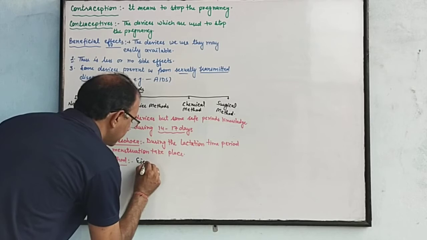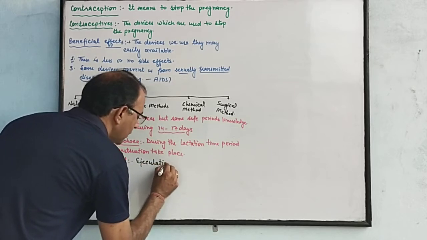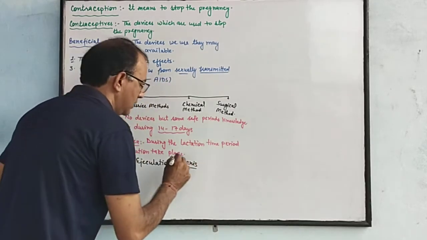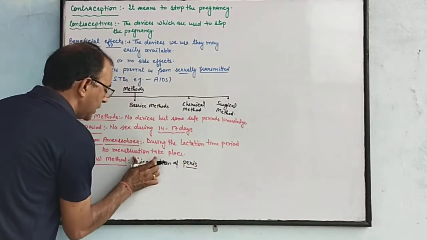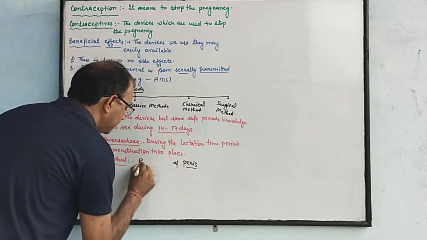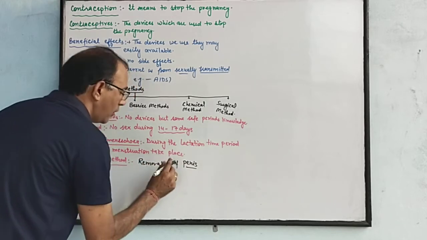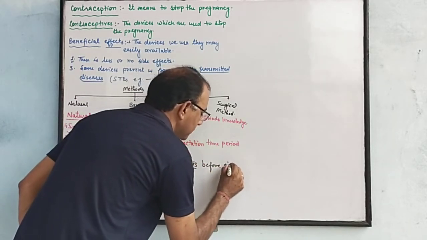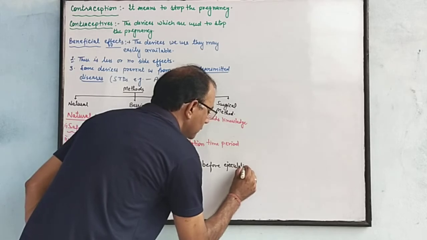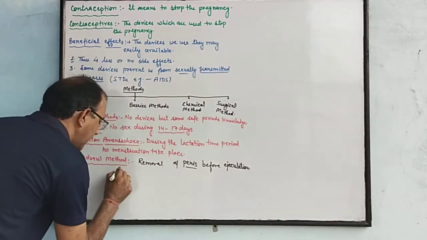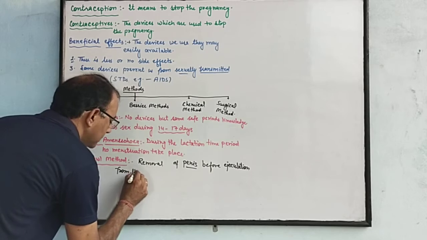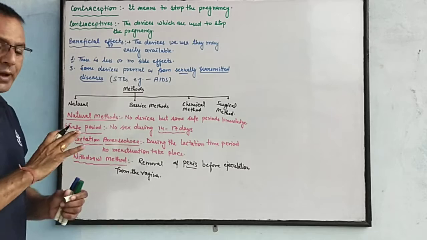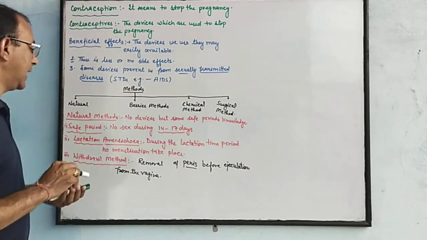Ejaculation of penis, or you can say removal of penis before ejaculation from the vagina. So in these methods there are no devices used. This is the natural method.